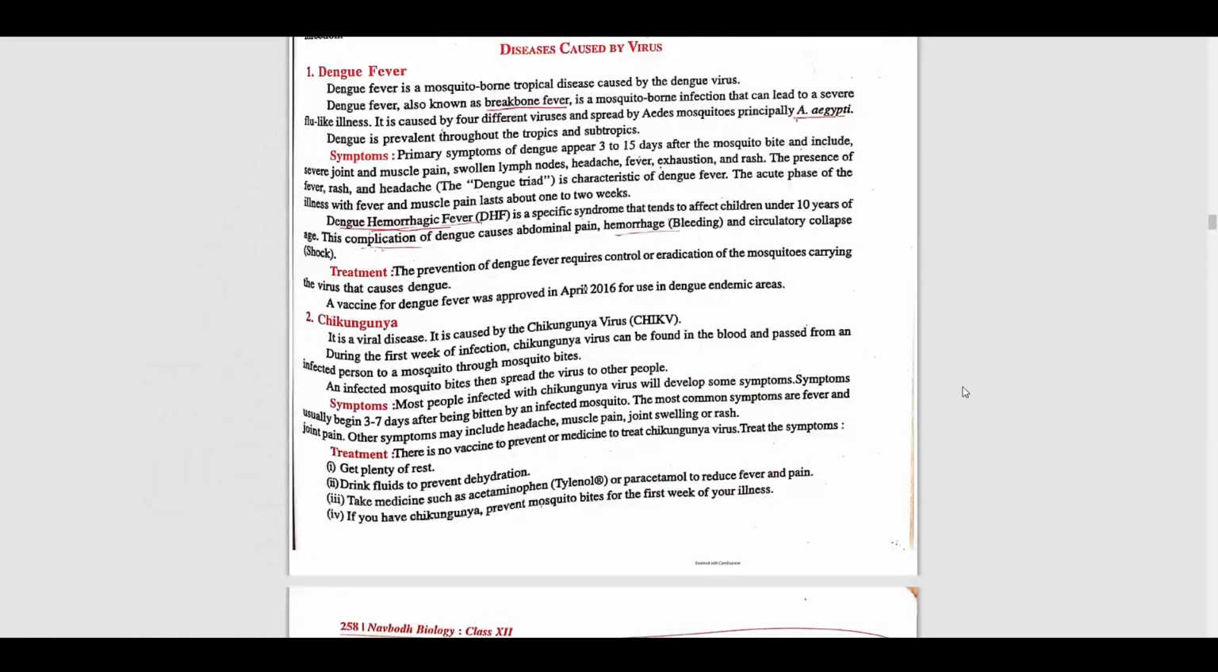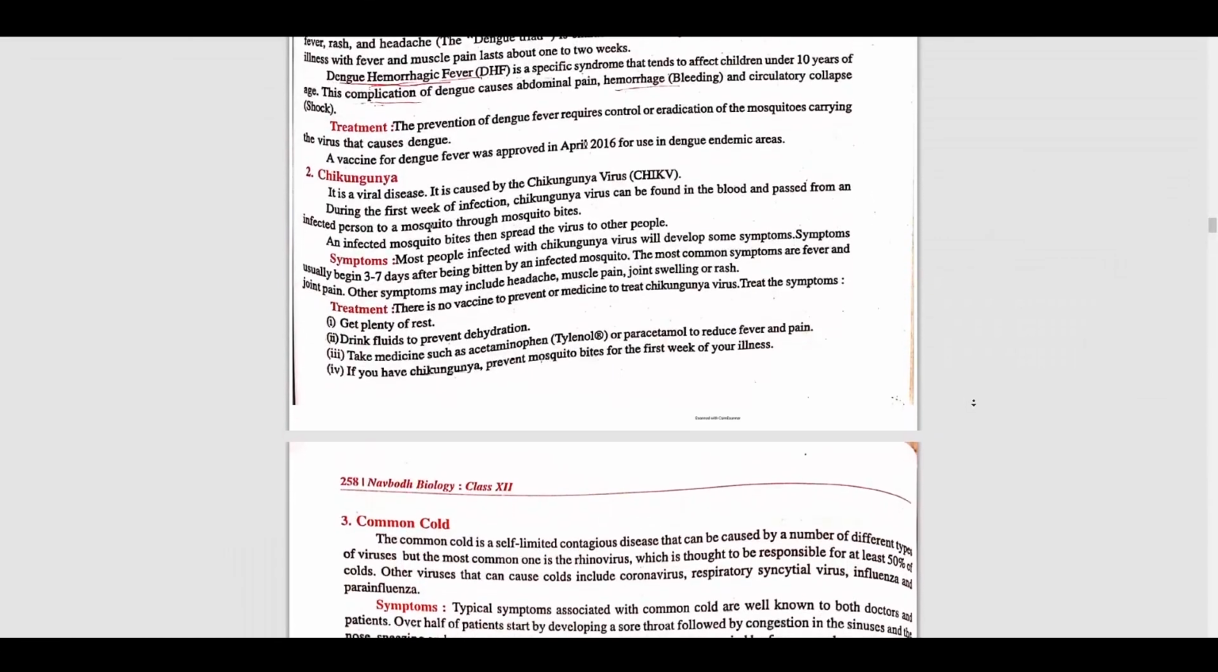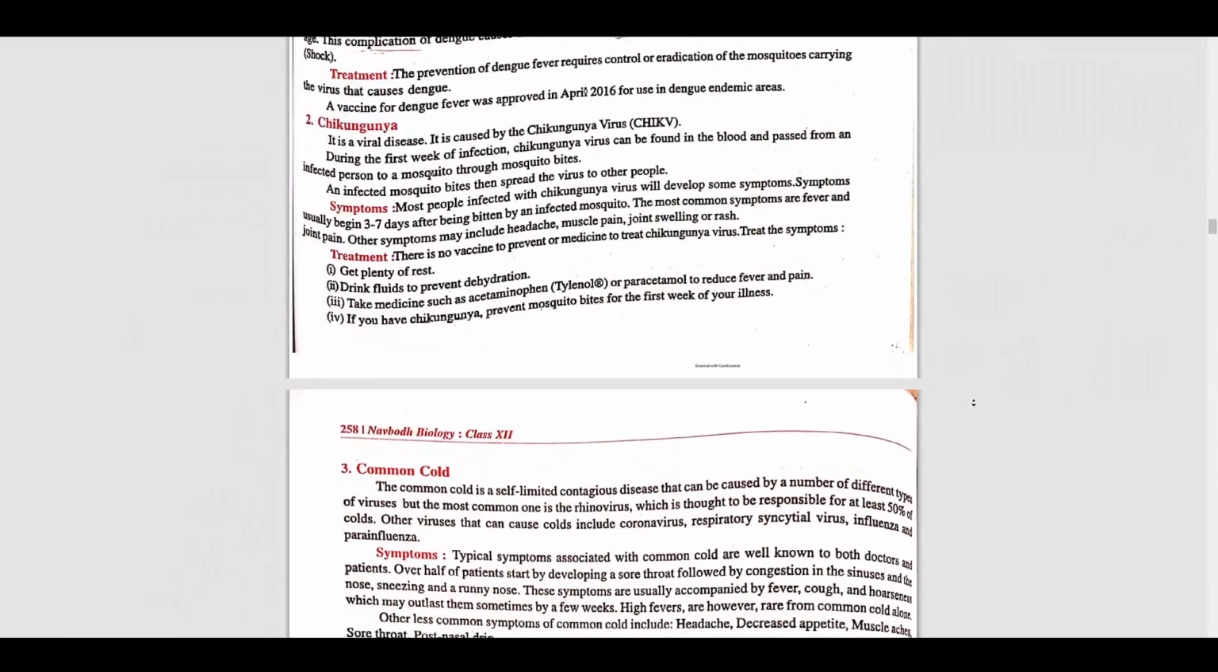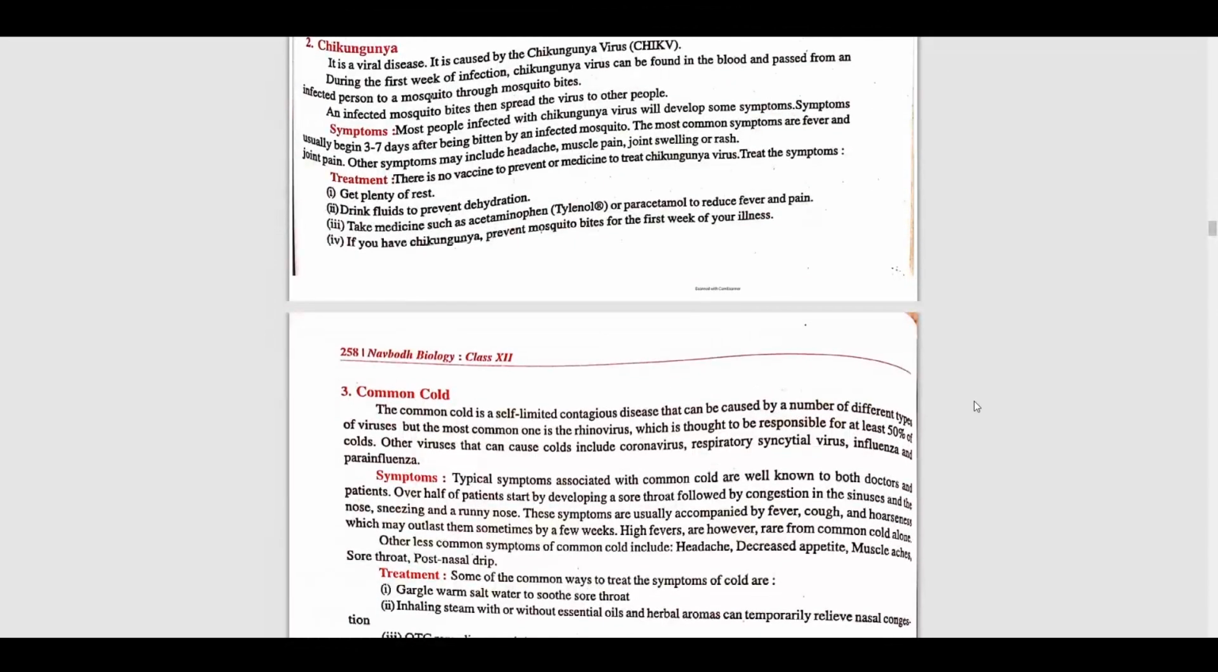During the first week of the infection, chikungunya virus can be found in the blood and pass from the infected person to the mosquito through a mosquito bite. An infected mosquito bite can then spread the virus to other people. As for the symptoms, most people infected with chikungunya virus will develop some symptoms. Symptoms usually begin 3 to 7 days after being bitten by the infectious mosquito.